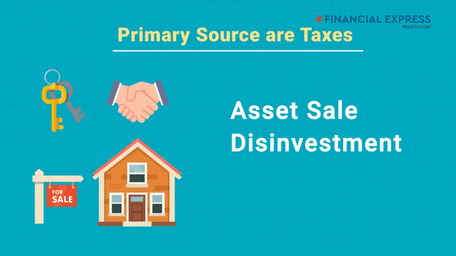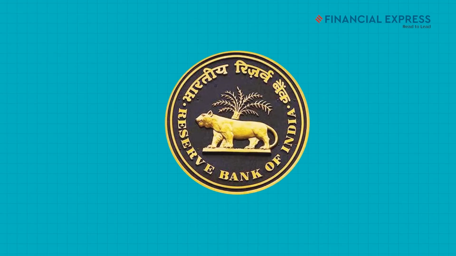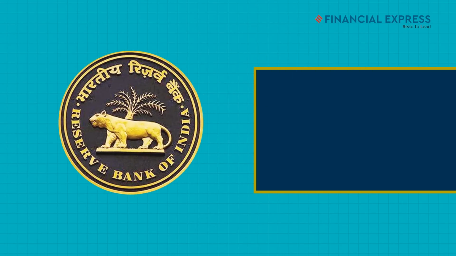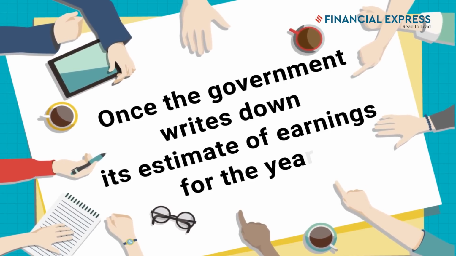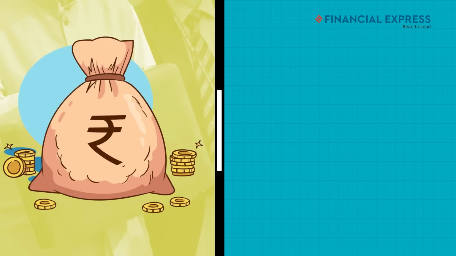Apart from tax revenue, the government also earns revenue from a few other sources. Asset sale or disinvestment is one way for the government to earn money. The other way is dividend from RBI and dividends from public sector. Once the government writes down its estimate of earnings for the year, it starts to decide where it will spend.